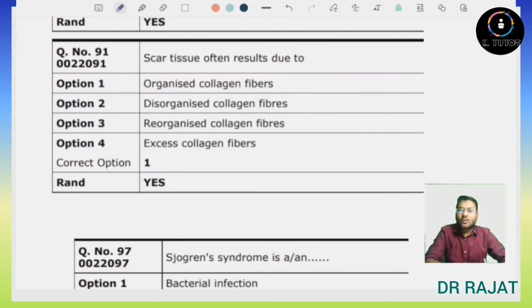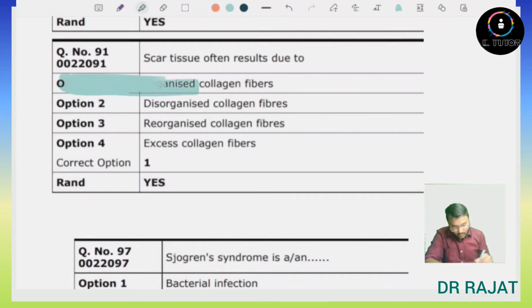Next question is scar tissue often results due to. So whenever we think about the scar tissue or the contracture, then we generally think that it occurs due to the disorganized collagen fibers, but in actual it occurs due to the organized collagen fibers. In normal situation we have disorganized collagen fibers, but in the formation of the scar tissue or the contracture, there will be organized collagen fibers. So answer here will be option number 1, which is organized collagen fiber. Disorganized collagen fiber is seen in the normal situation, normal tissue.